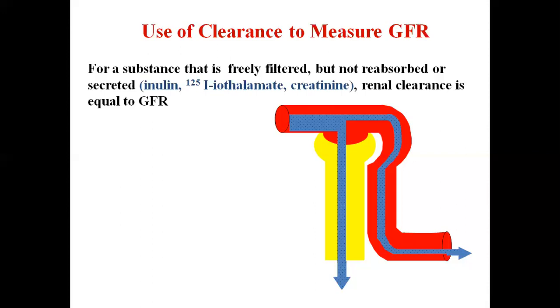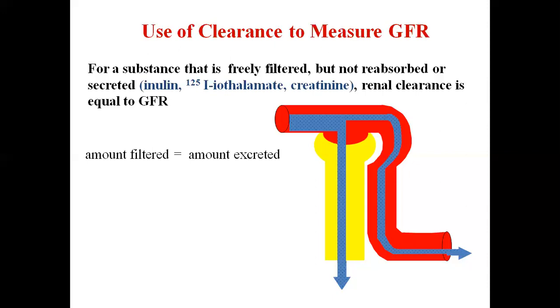So it is easy to measure GFR by creatinine, but creatinine has some weak points also, which we will discuss. That is why inulin is the ideal substance used for measurement of GFR. Although we are giving it as an exogenous compound, still it is ideal.